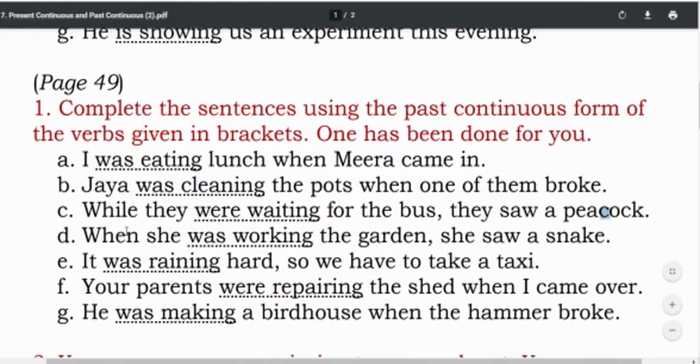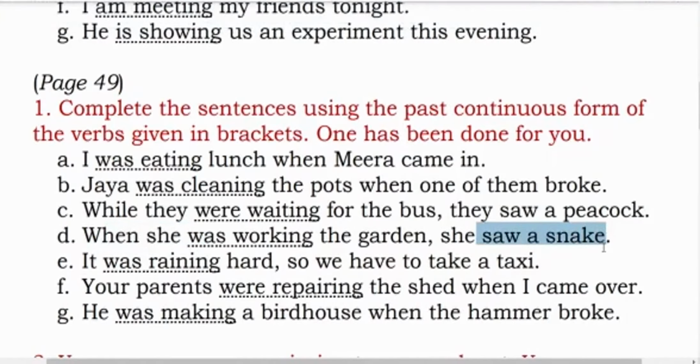Now you cannot say over here in that way also that when she was working in the garden, she was seeing a snake. That sentence also sounds very much wrong because you can't say that वो जब गार्डन में काम कर रही थी तब वो एक सांप देख रही थी. Now if a person sees a snake, it is very natural that the person will run away from there or will try to kill it or try to hunt it, whatever. So that's why we use past continuous over here when we have past tense over here, action 1 and action 2.